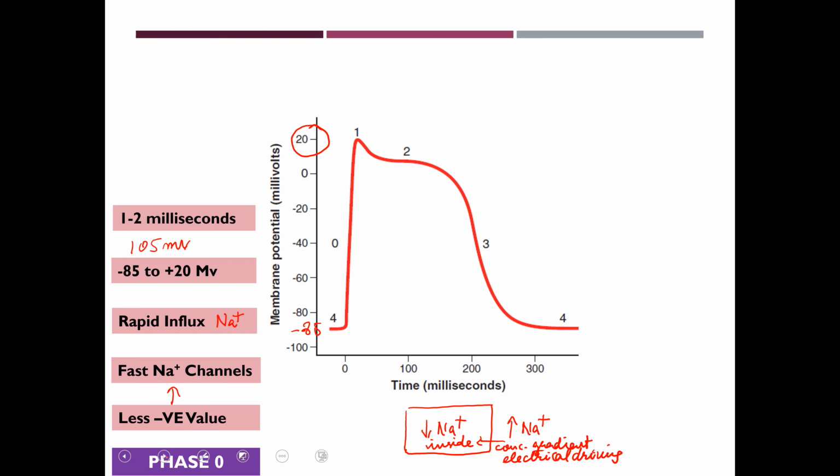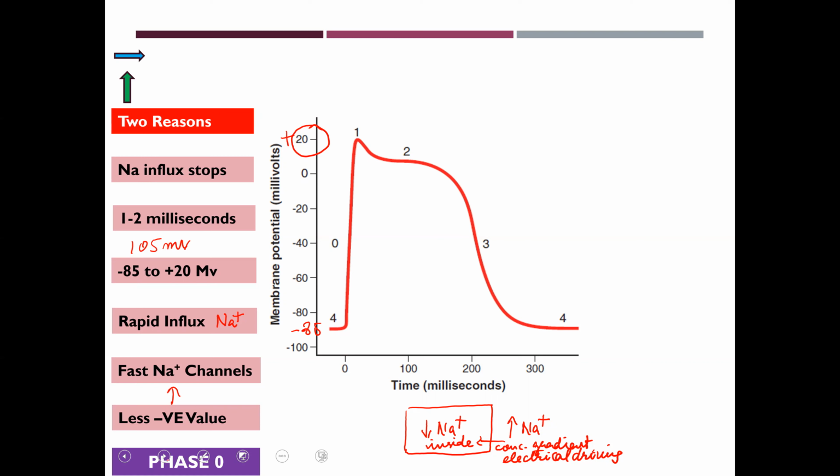After this, the wave of depolarization stops at plus 20 millivolts because the net sodium influx stops, and this stops due to two reasons.